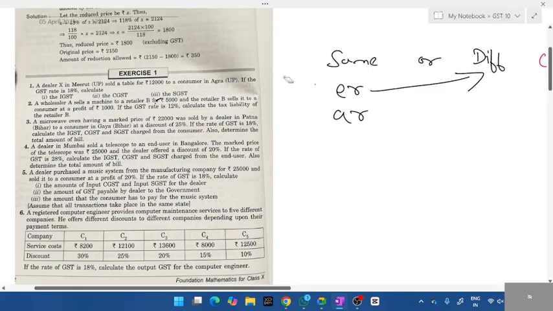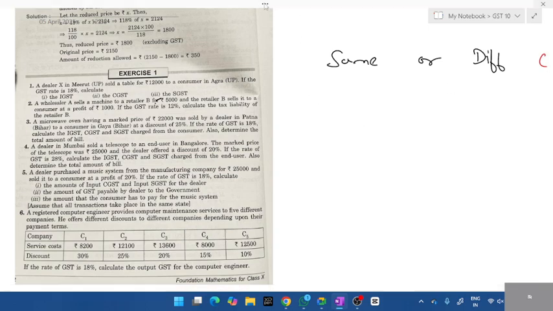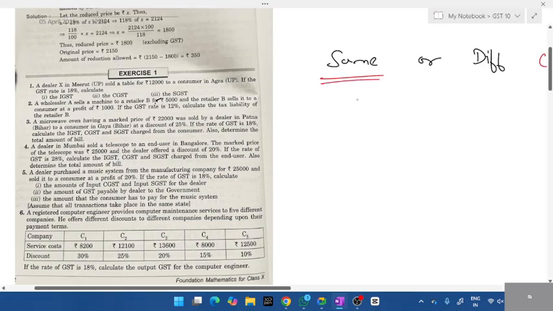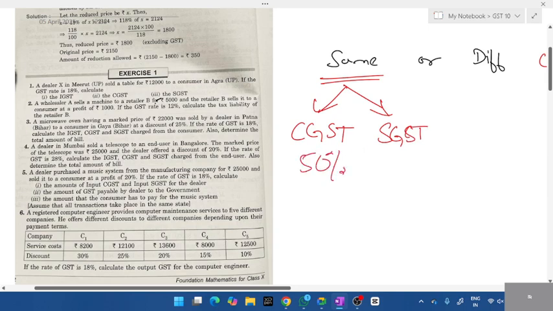Okay, fine. See, sometimes they'll mention words like this: interstate, intrastate, same, different, or only the state name. I want you all to go back to the concept what I taught. If it is same state, there won't be a fight. So what happens there? GST will get split into CGST and SGST. That's it. Don't have to remember other things. Same state, there is no fight. Equal split, 50-50%. If it is different state, there will be a fight. It will go to IGST. That's it. Now, next calculation.